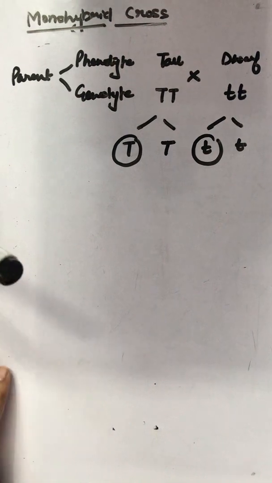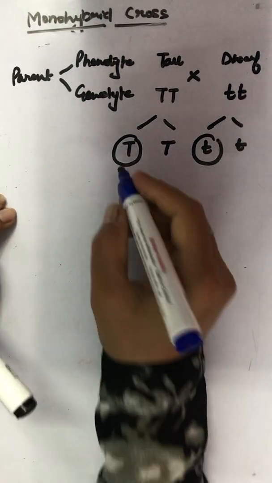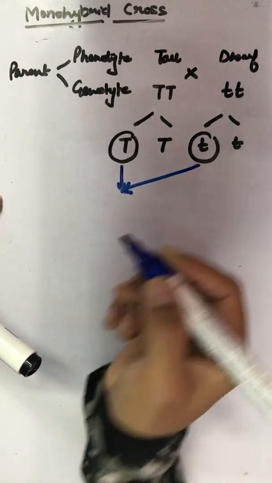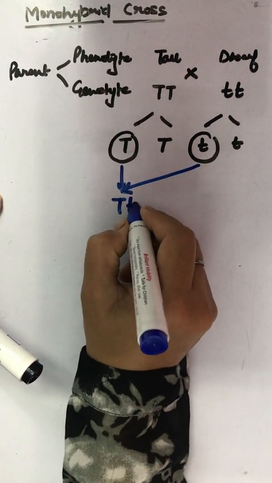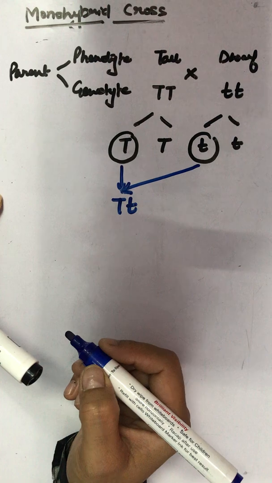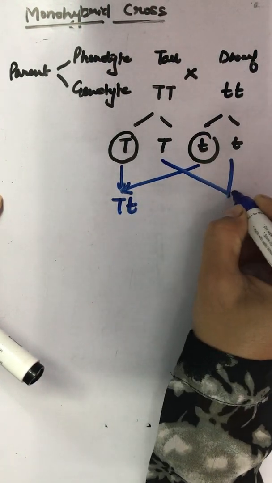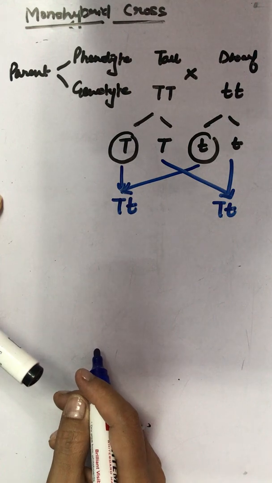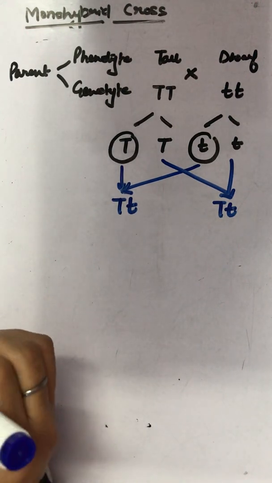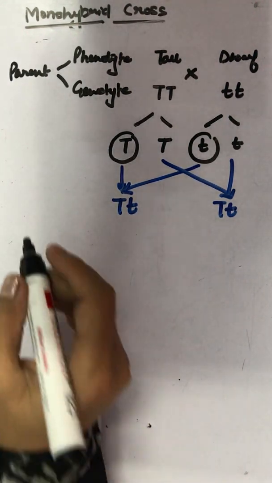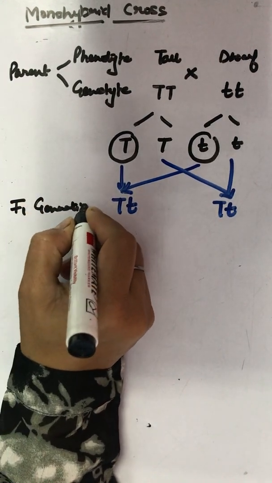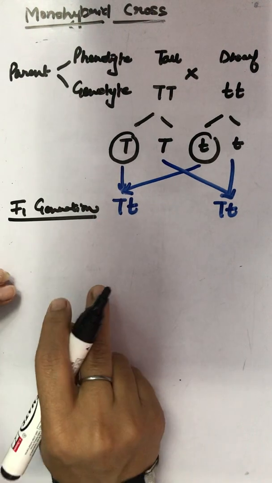And what will happen? See, this will happen. These will fertilize to give rise to this combination, and these will fertilize to give rise to this combination. Here we will write F1 generation. Remember, first filial generation.